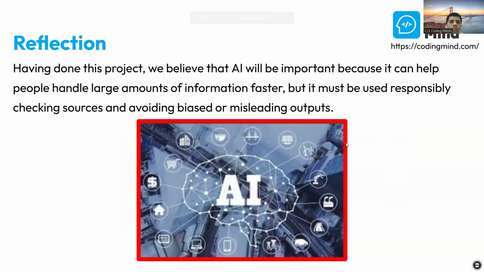After doing this project, we realized AI is important because it can help people handle large amounts of information much faster, but it also needs to be used responsibly, meaning we should still check sources, be aware of bias, and not treat AI output as the final truth. This project is my way of using AI to support critical thinking, not replace it.